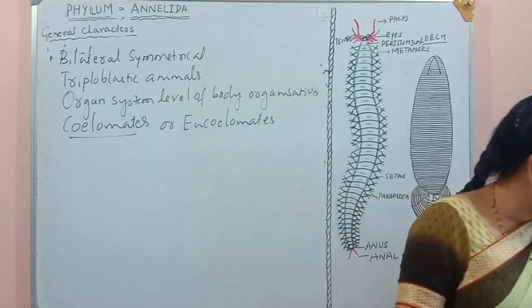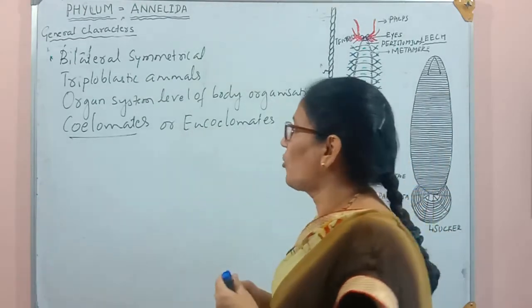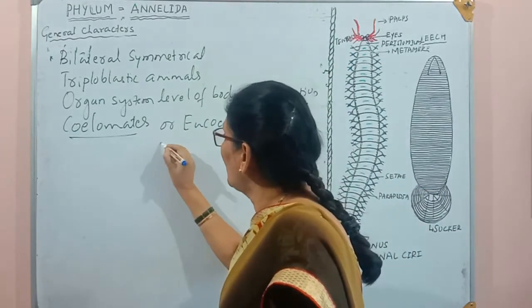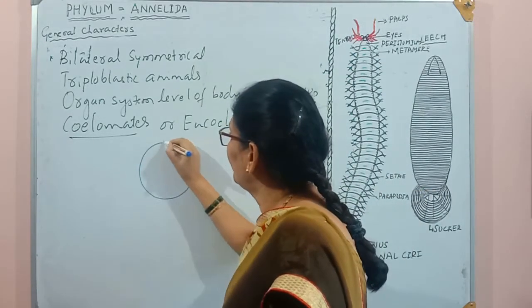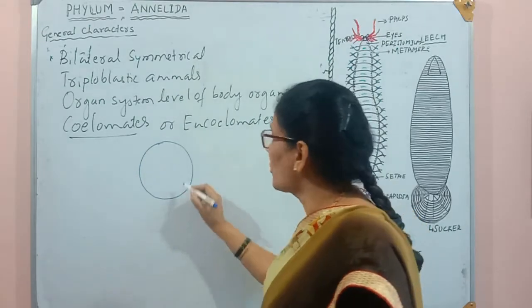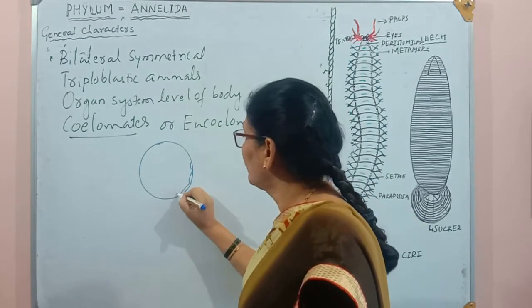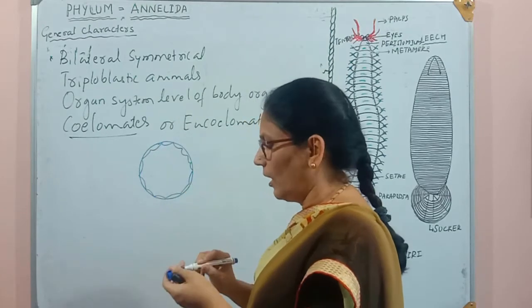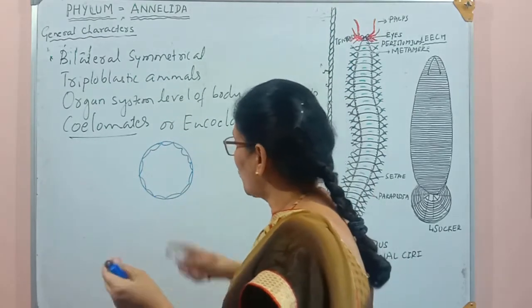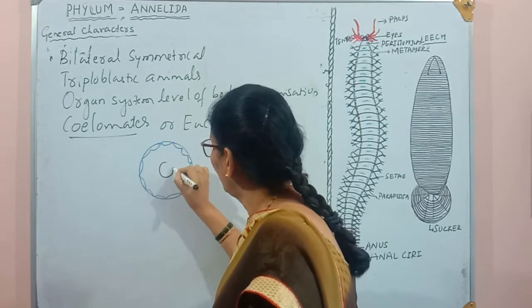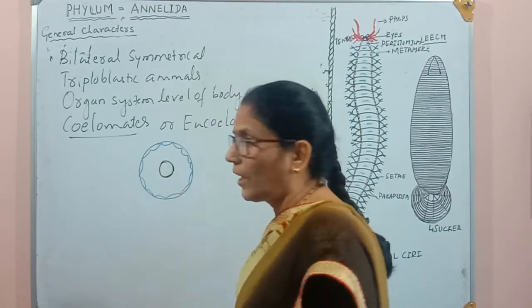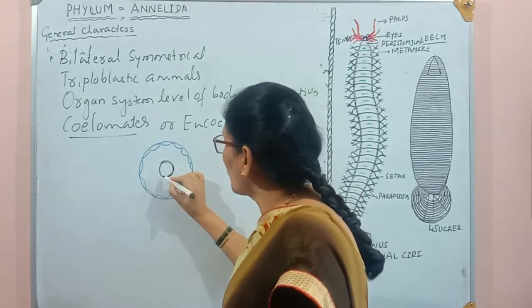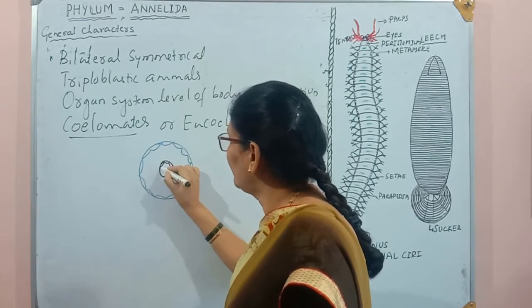So here we are going to draw the cross section of this organism's body. The outermost layer is the body wall, which is made by ectoderm. Inside there is a tubular structure called the alimentary canal, which is made by endoderm.